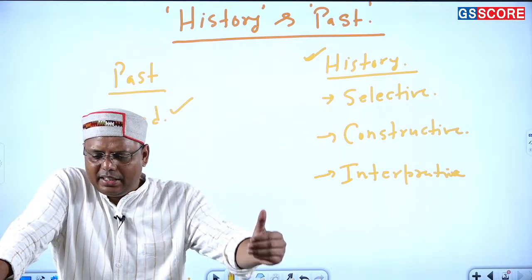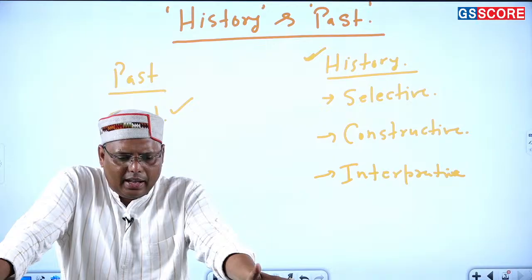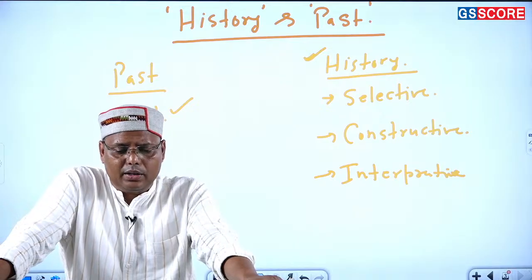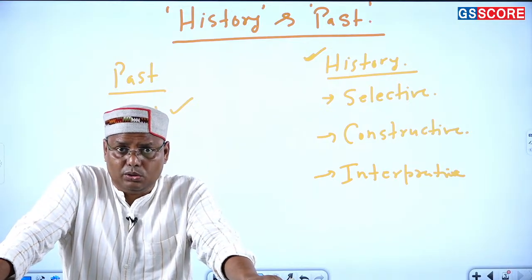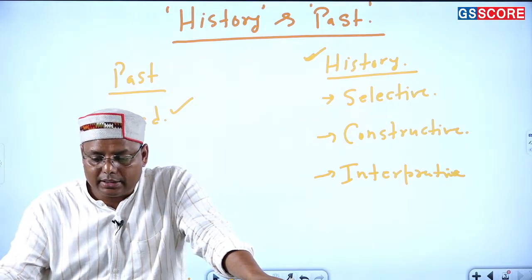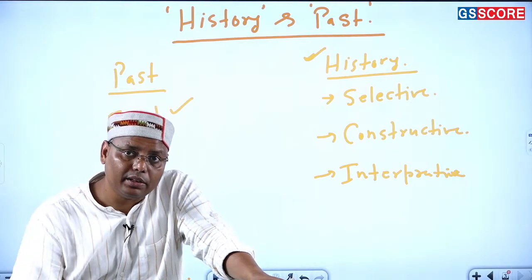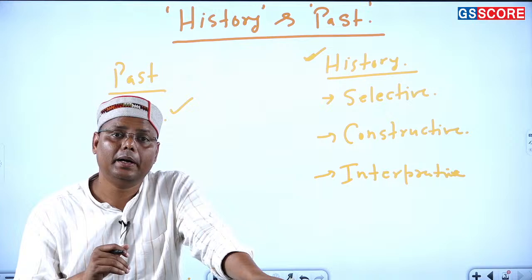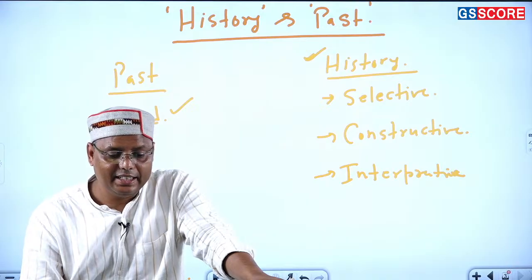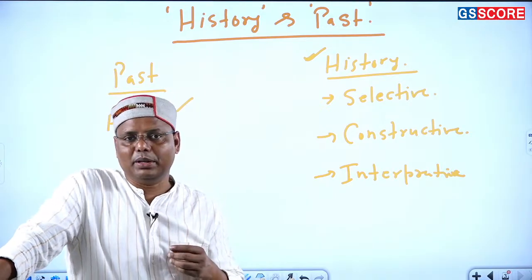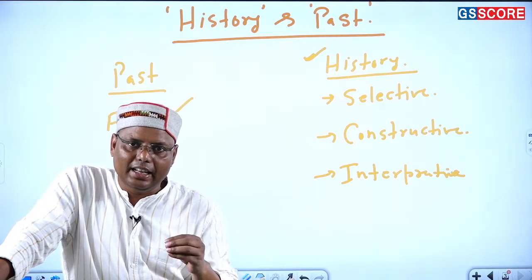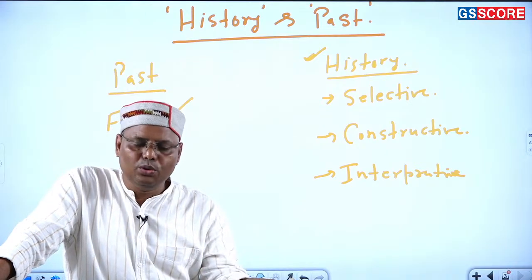That is true. Everything that has happened in the past is part of the past, but of course not everything that has happened is recorded. On the other hand, history is based on sources, and since sources are fragmented, biased and incomplete, the history we write on the basis of these sources is always incomplete. So nobody can ever claim that they have written a complete history. That is the reason historians never get into this debate of whether the past is identical to history. There is no question in that, right?